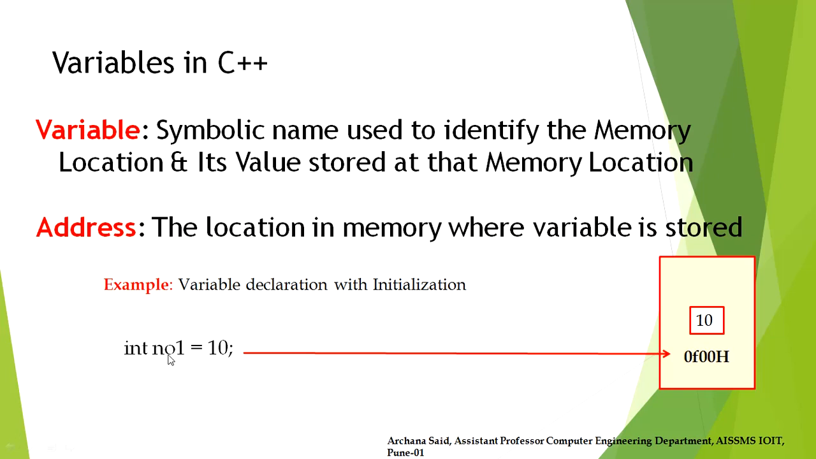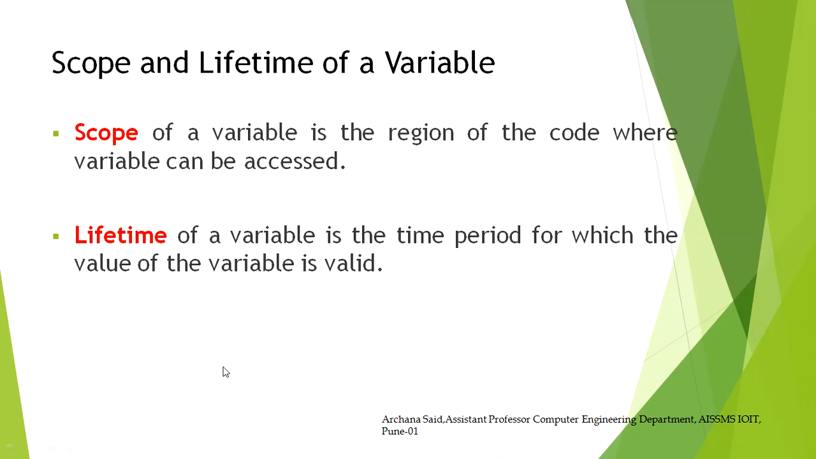If I say integer no equal to 10, no is the symbolic name which we are calling a variable. This variable is stored at a memory location, let's say 0f00 hexadecimal address, and at this particular address the value is stored. So this value we are accessing through a symbolic name. In this example it is no. So let's proceed to the scope and lifetime.